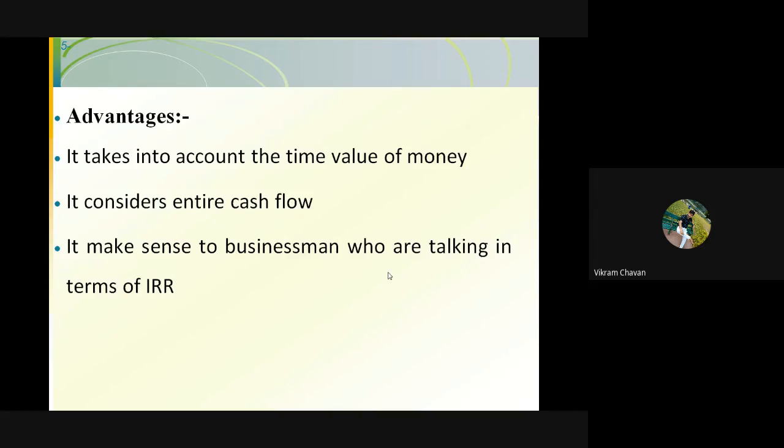It makes sense to businessmen who are talking in terms of IRR. So it is one kind of business sense. One can speak in the context of this internal rate of return for profitability purposes.